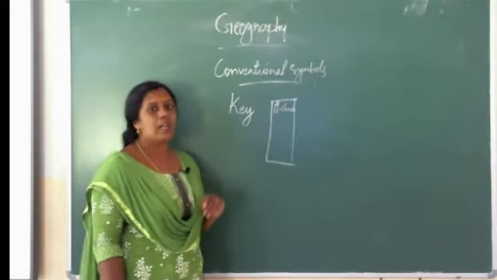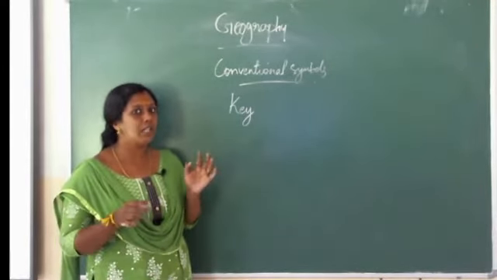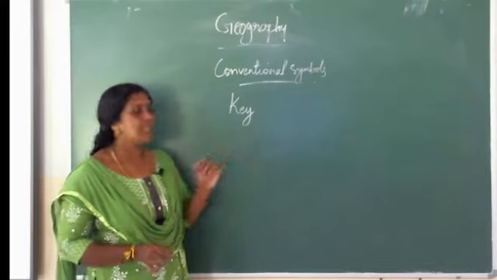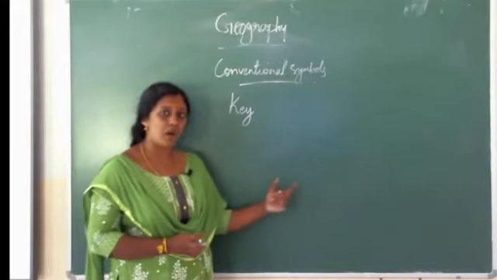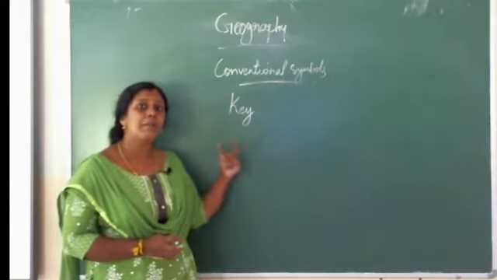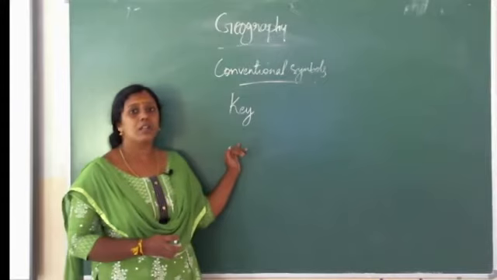That is called a key. The meaning of the symbols we use in a map is called a key. It is usually given in a list or a box, and it shows the symbol and its meaning.